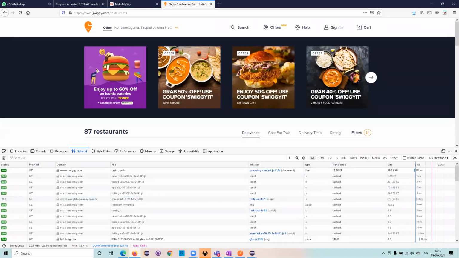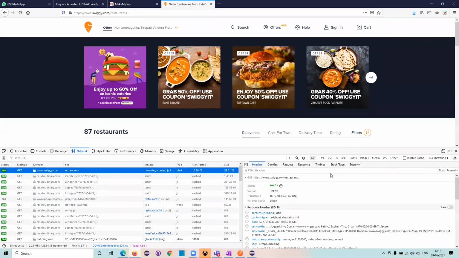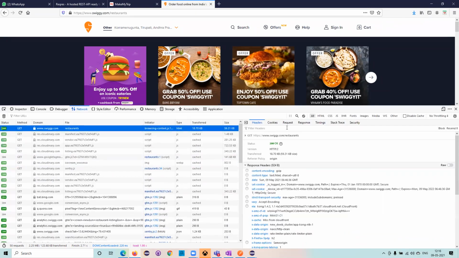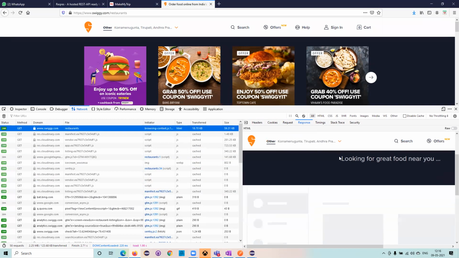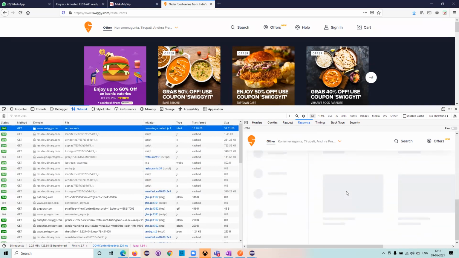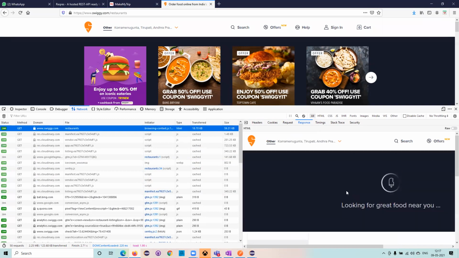So Swiggy/restaurants, see, this is a GET response, swiggy.com restaurant. And if you see here, what it brings for us is my address, and this is the UI page which it wanted to bring. This is the request, and with the help of this request it was bringing this particular page.